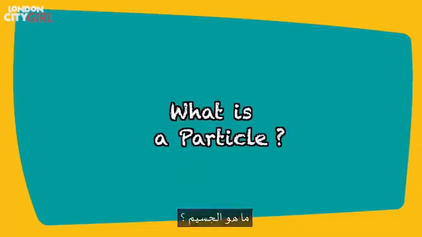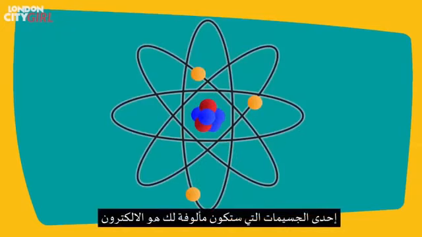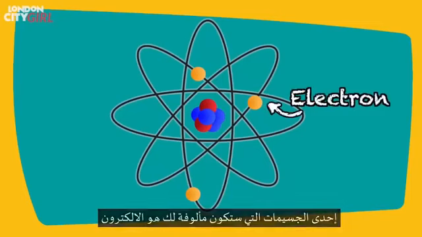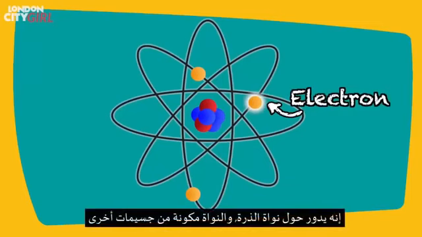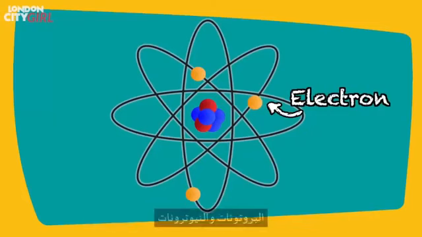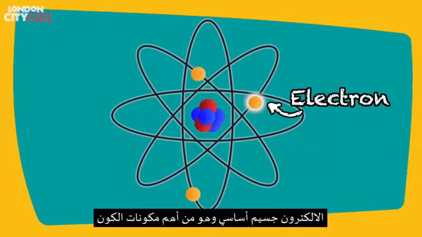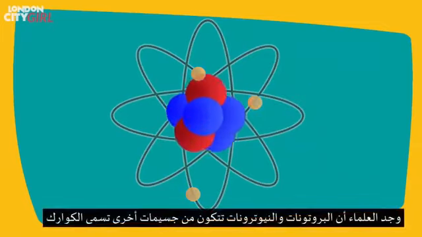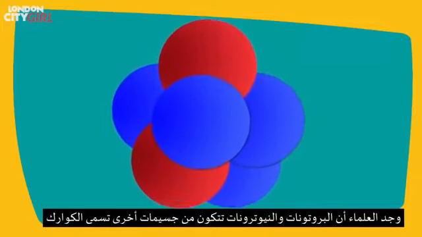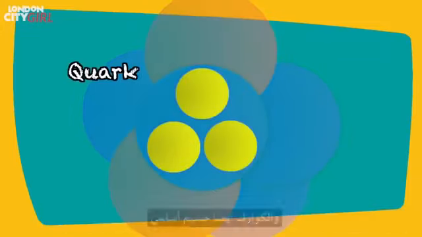What is a particle? One of the particles you will be most familiar with is the electron. These orbit the nucleus of atoms, and the nucleus is made up of two other particles, protons and neutrons. The electron is an elementary particle, one of the fundamental constituents of the universe. Scientists have found that protons and neutrons are made up of other particles called quarks. Quarks are also elementary particles.